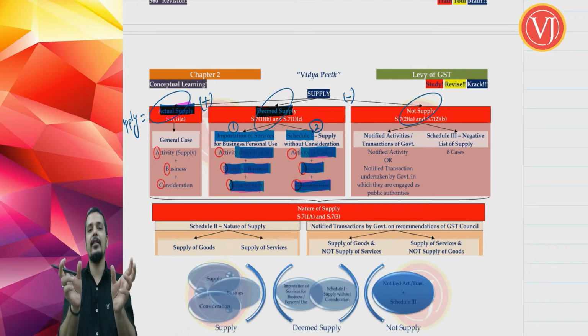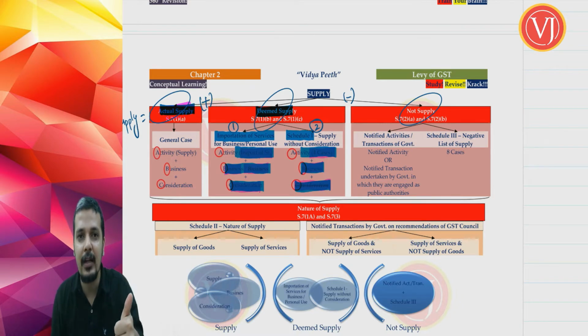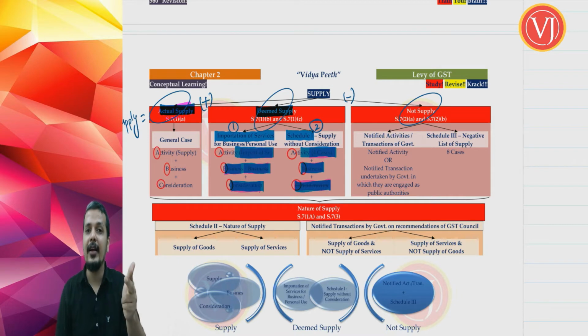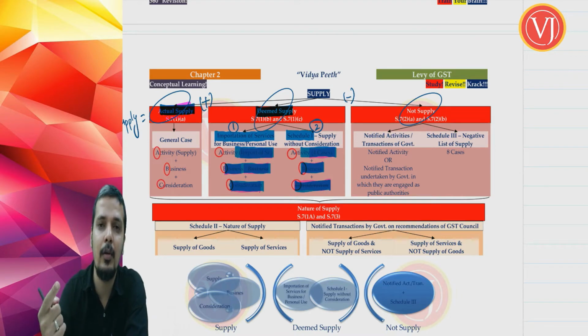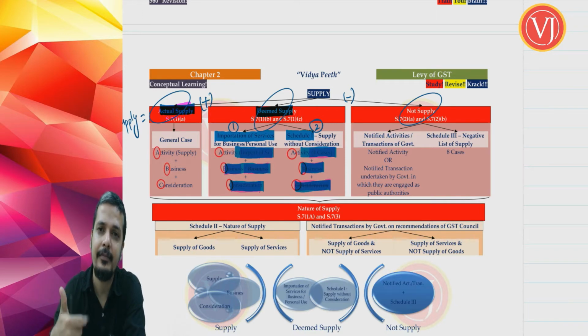Deemed supply is to be discussed in 2 parts. Part 1: activity being importation of service, not any activity. Business may or may not be present. Consideration should be present. Deemed supply part 2, which is nothing but schedule 1: activity being only the 4 cases of schedule 1. Business should be present.